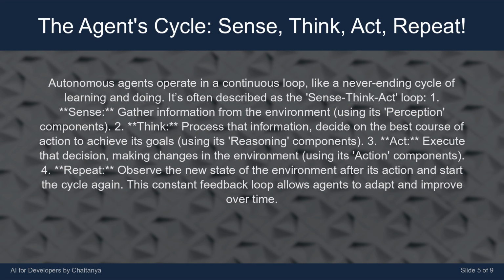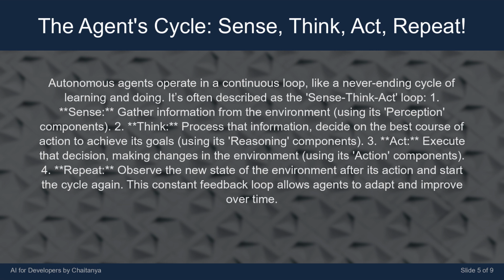Autonomous agents operate in a continuous loop, like a never-ending cycle of learning and doing. It's often described as the sense-think-act loop. 1. Sense. Gather information from the environment, using its perception components. 2. Think. Process that information, decide on the best course of action to achieve its goals, using its reasoning components. 3.